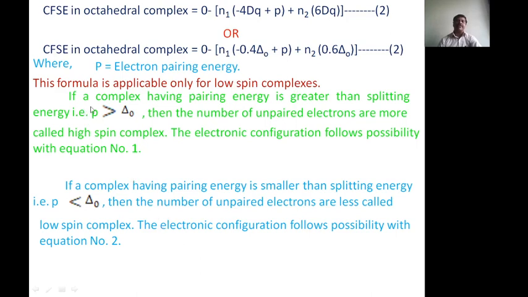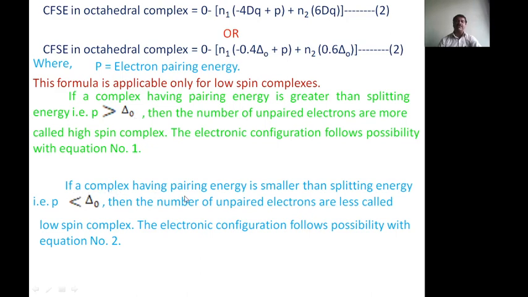Now, if a complex has a pairing energy greater than the splitting energy, the number of unpaired electrons is more, and it is called a high spin complex. The electronic configuration follows equation 1, as I have already explained.